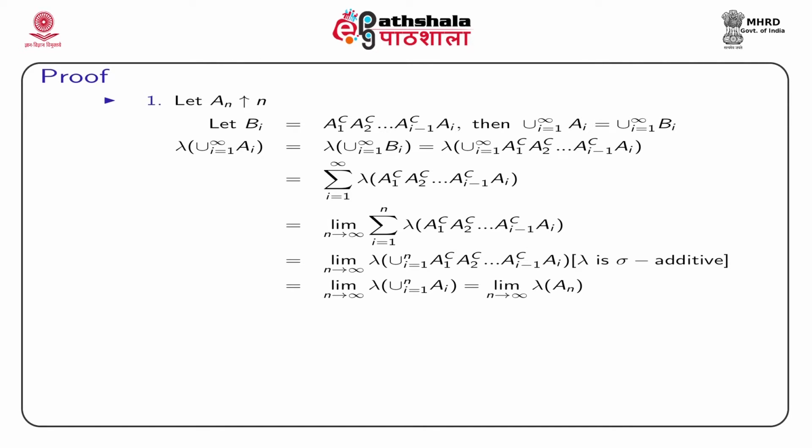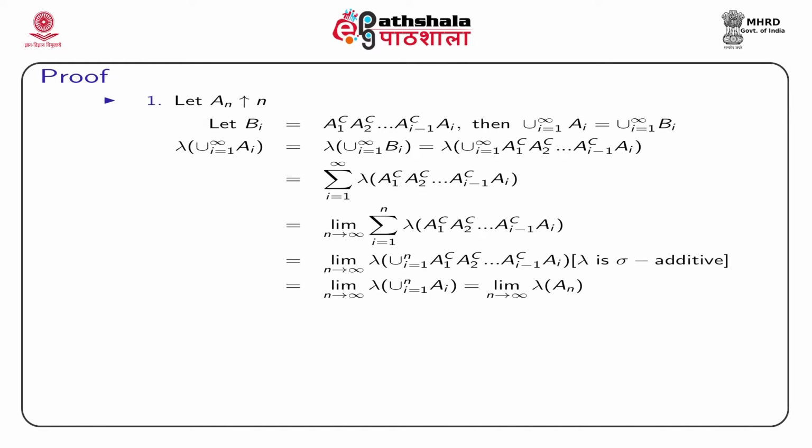Since all these sets are mutually disjoint and lambda is a sigma additive set function, this union can be replaced by its summation. So, it will be the sum over i from 1 to infinity of lambda of A1 complement intersection A2 complement intersection A(i-1) complement intersection Ai.